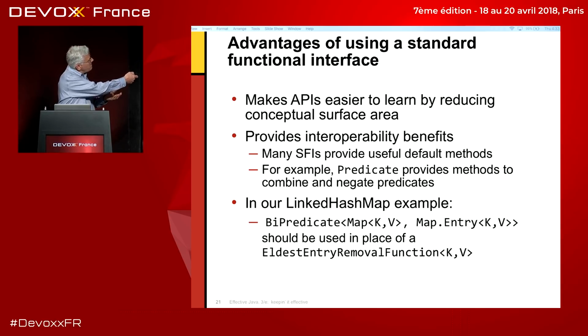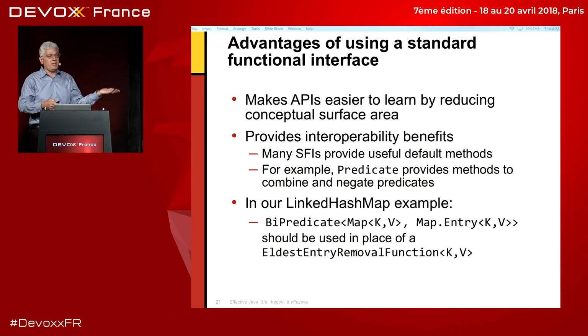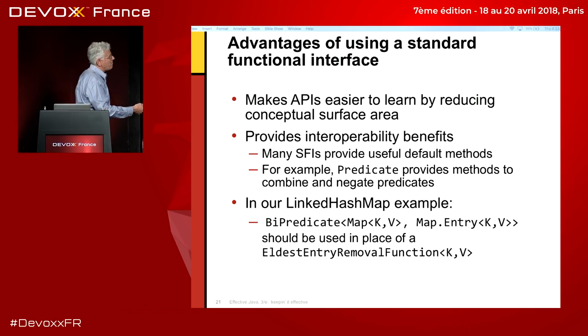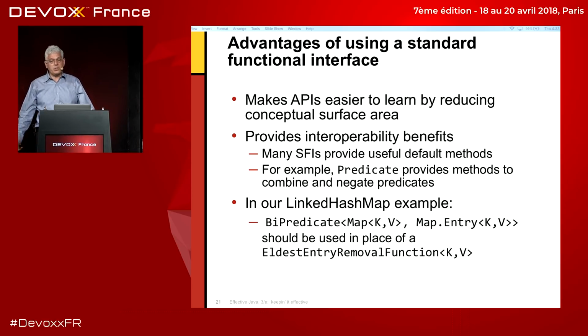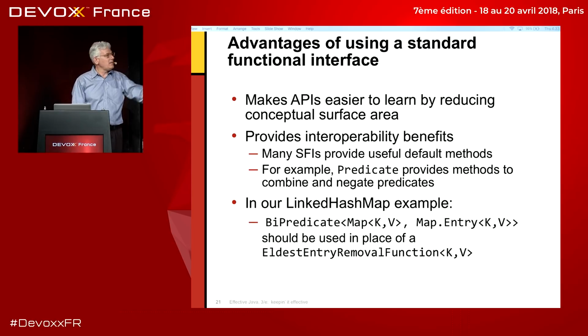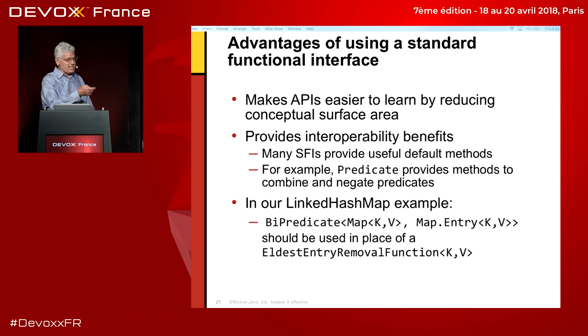In our linked hash map example, instead of using the remove eldest entry function, whatever I called it, it's just a BiPredicate from map of K, V and Map.Entry of K, V. What is a BiPredicate? It's a binary predicate, a predicate that takes 2 values instead of 1, and they can have different types. So in this case, I get a map on input, I get a map entry of the same type on input, and I return true or false, because it's a predicate. So this is clearly the correct type to use in our cache example.